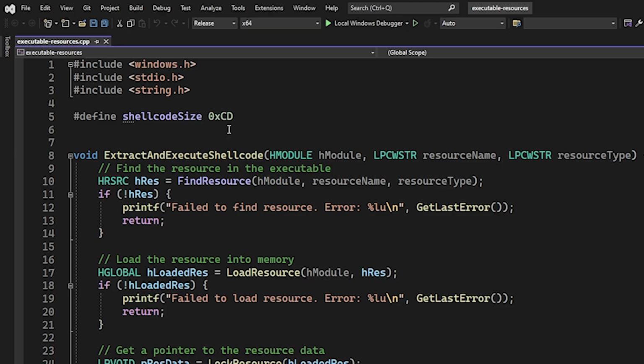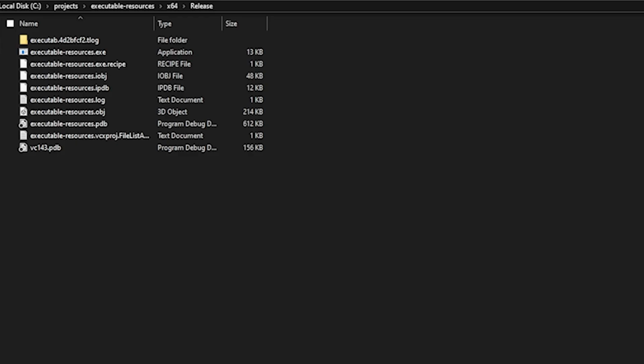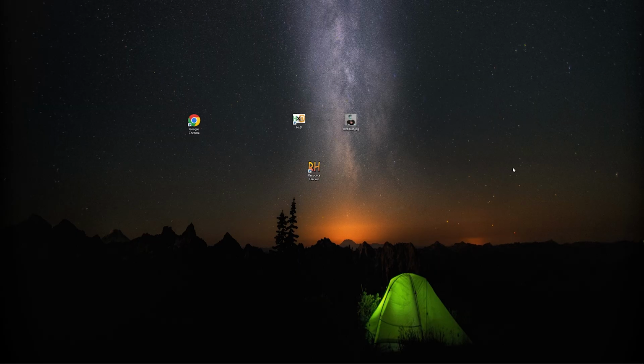Now to compile this code, make sure the architecture is set to x64 and the build is set to release, not debug, and then build the solution. Now, after the executable is compiled, we need to embed the malicious image inside it. We only implemented the logic that will extract the shellcode from the image, and this executable doesn't contain this image yet. So now, we first make sure we have the image that has the shellcode inside it, and then we open Resource Hacker, a program that allows us to manipulate executable resources.